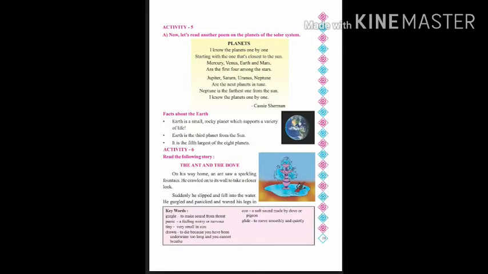Now let us read the facts about the earth. Earth is a small rocky planet which supports a variety of life. Do you know variety of life means? Different type of life. What is that? Plants, animals and human beings. Okay, then the next is Earth is the third planet from the sun. Where is Earth placed in the solar system? At the third position from the sun.